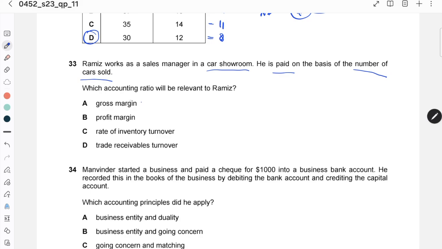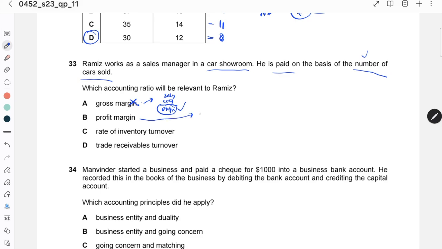Gross profit is not relevant because gross profit is sales deducted COGS, so the basis is not the number of cars sold but the amount of profit.